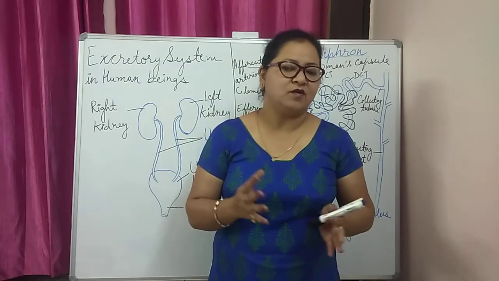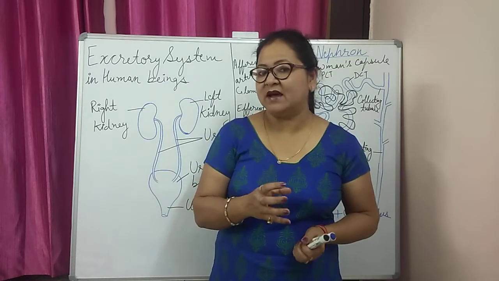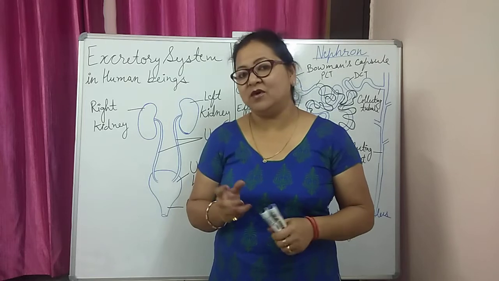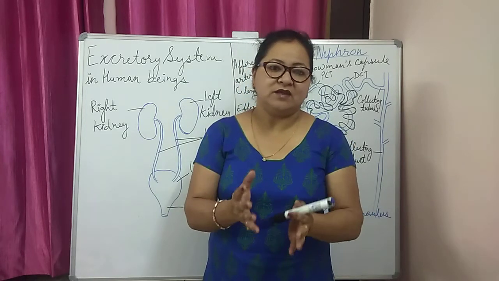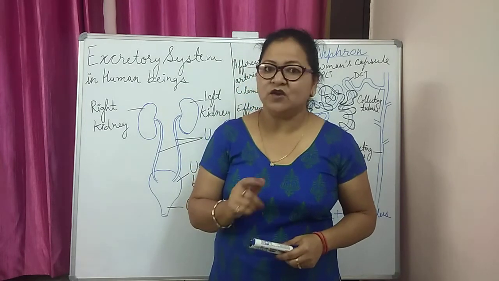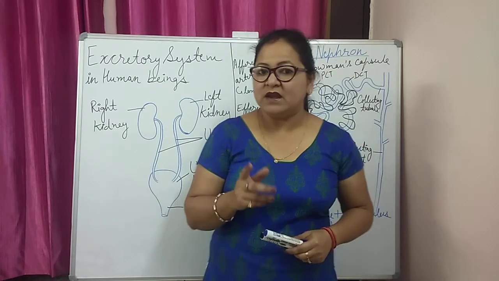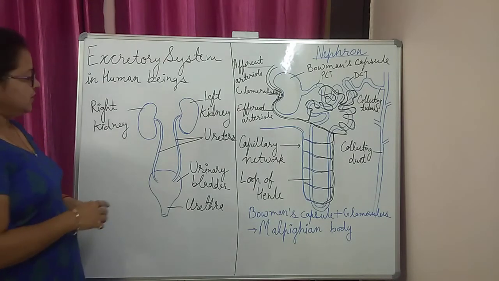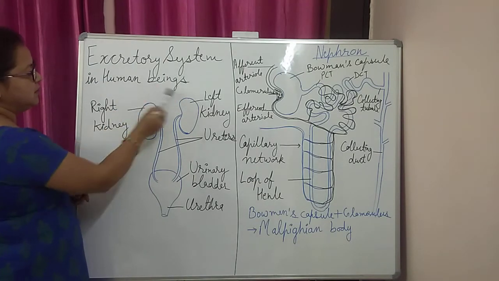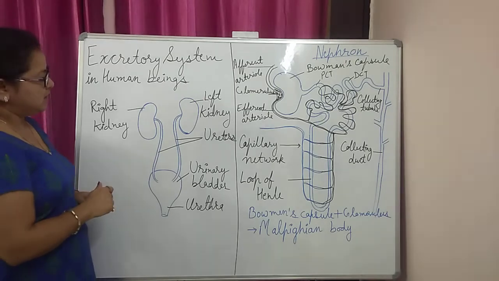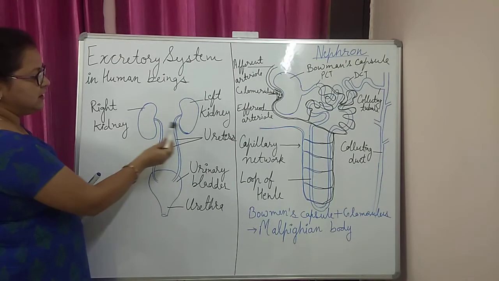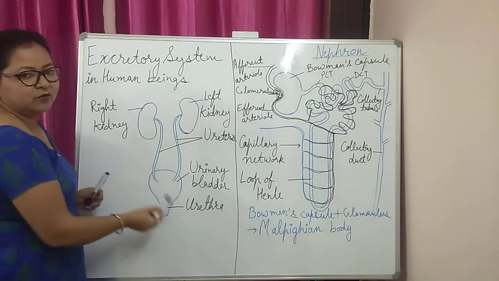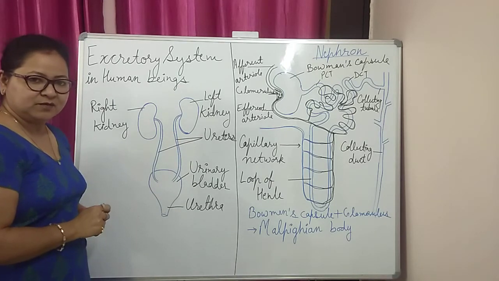All the organs or tissues which are involved in the collection and removal of nitrogenous waste or metabolic waste compile together and are called the excretory system. In human beings, they have a very well defined excretory system. This diagram shows the excretory system in human beings. Human beings have a pair of kidneys, a pair of ureters, a urinary bladder and a urethra in the excretory system.